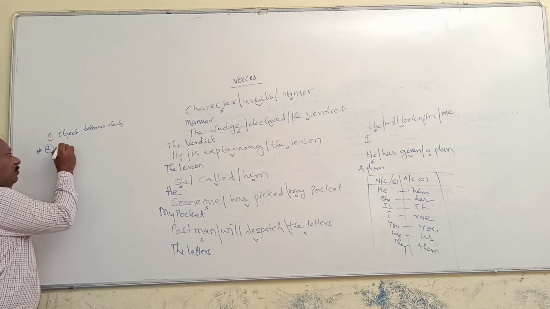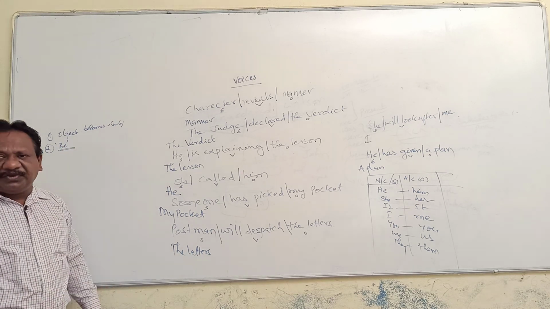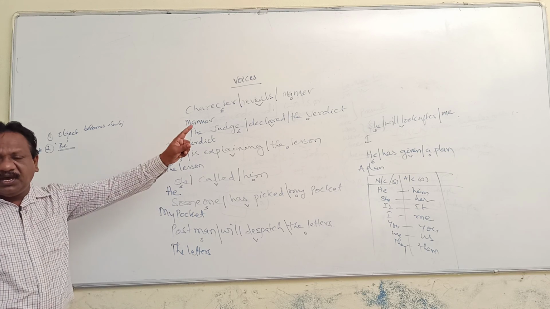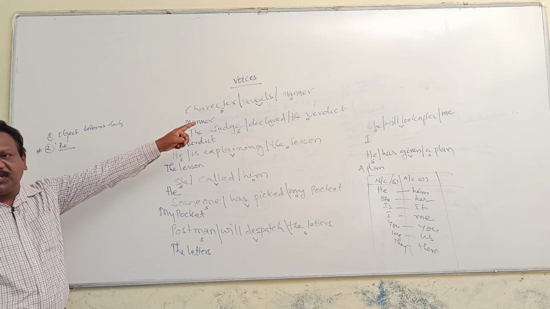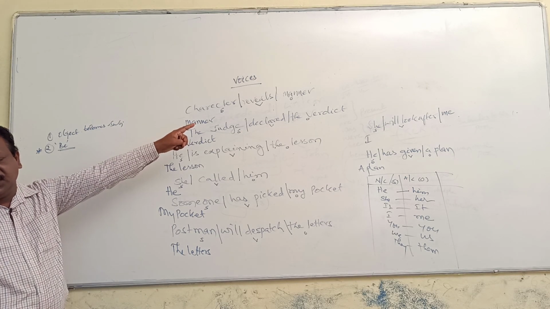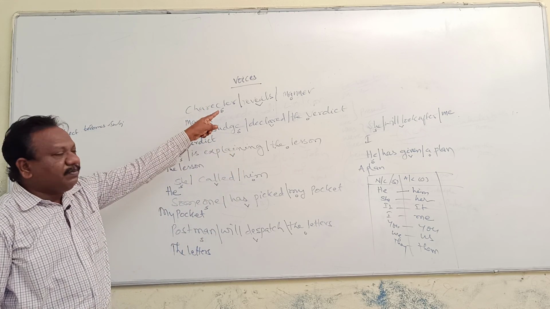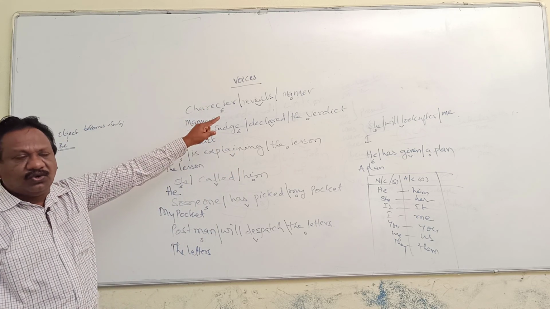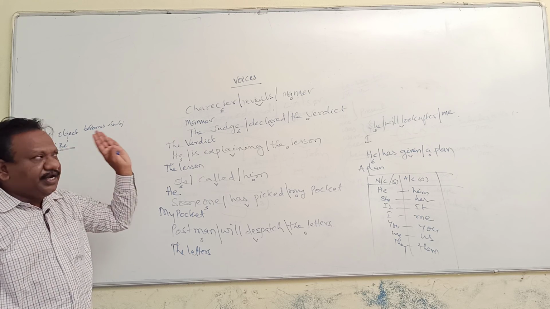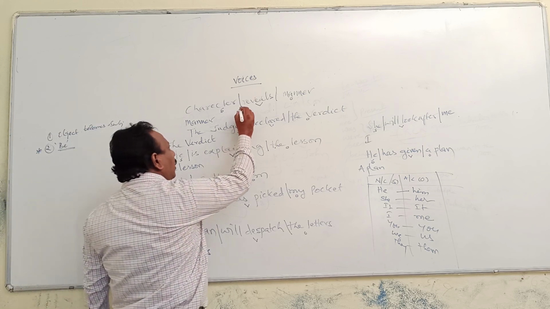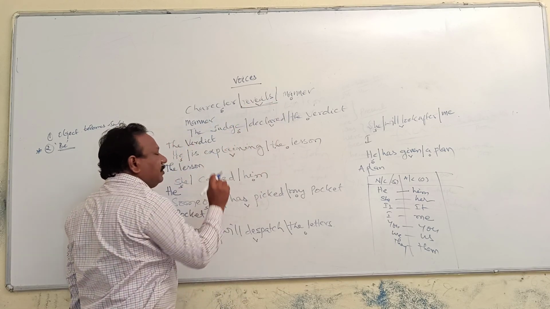According to the tense form, use be or be form. According to the tense form of a given sentence, you use the be or be form. Say be form indicates the tense form of a given active voice sentence. Be form always indicates tense form of a given active voice sentence. So, according to the tense form of a given active voice sentence, you should write the be or be form.